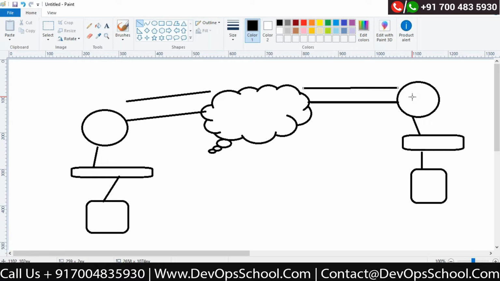Now, if I'm connecting to a single router, it is okay. But what if I have multiple routers that we need to connect? Then it is very difficult to manage your routing with the static method, because every time I need to connect and configure each and every best route manually on the static router.